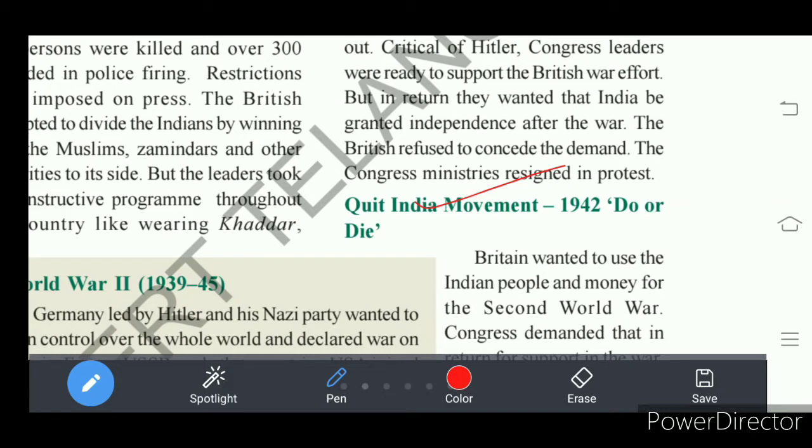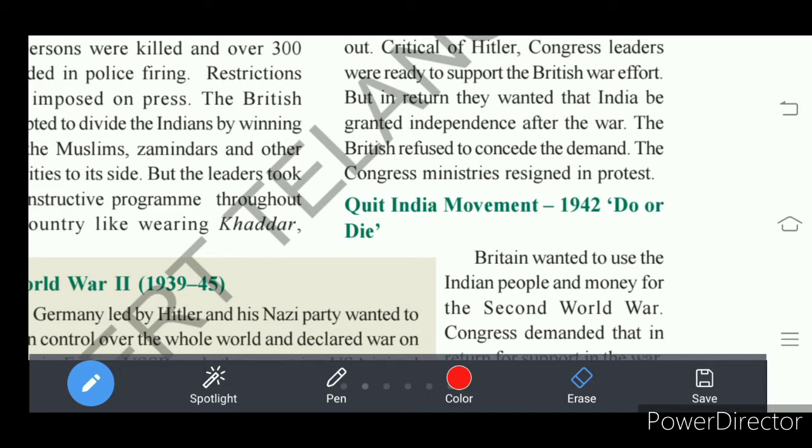So to get complete freedom and to make the Britishers move out of India, in 1942 Gandhiji started his third major movement, the Quit India movement.